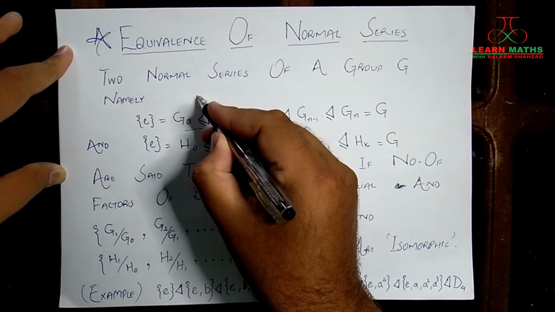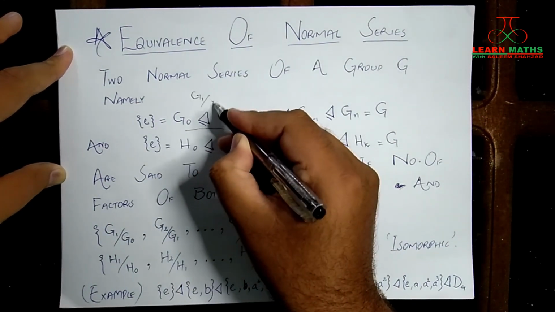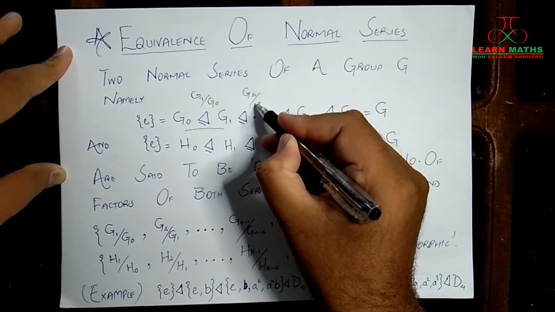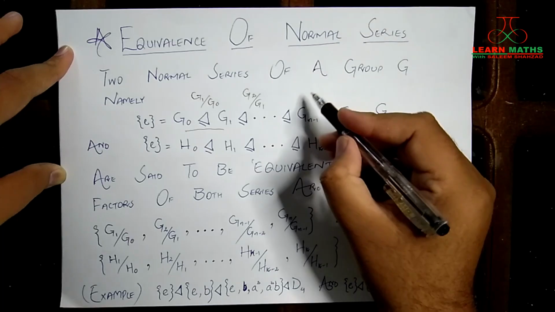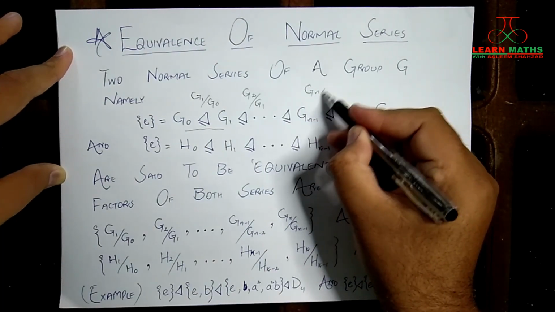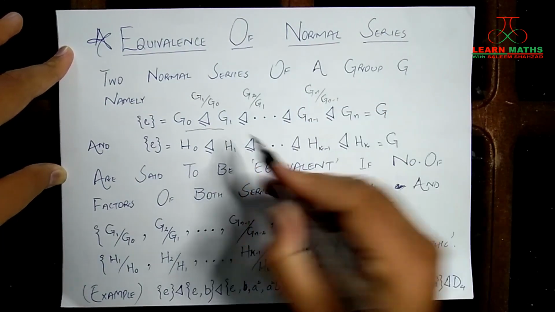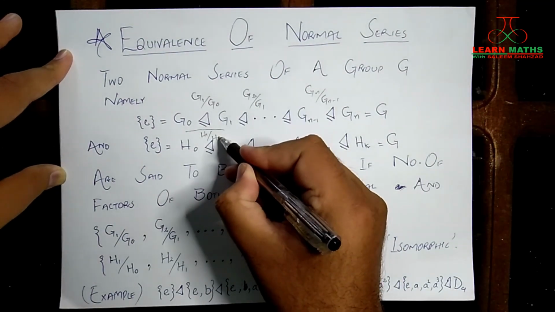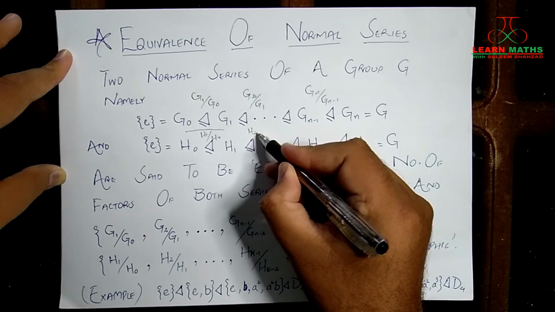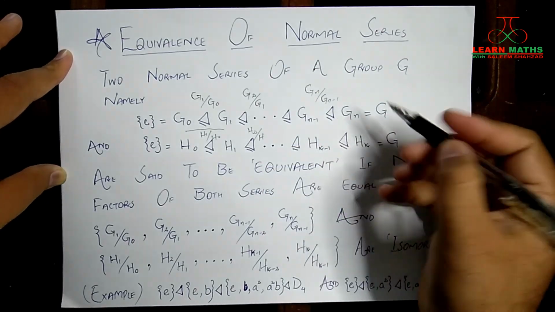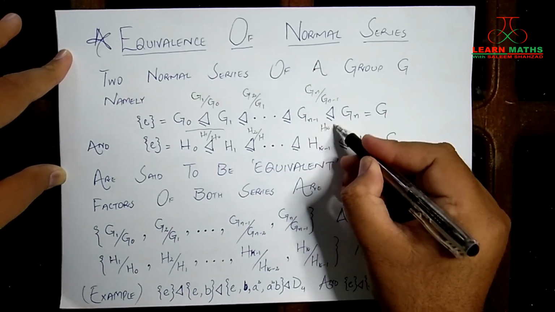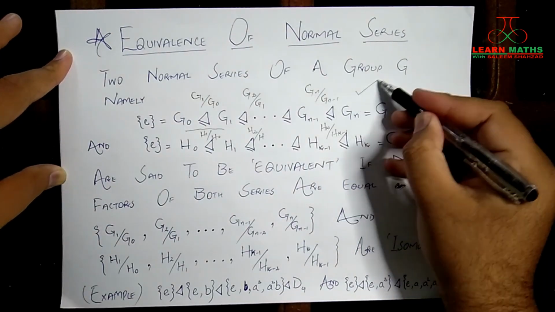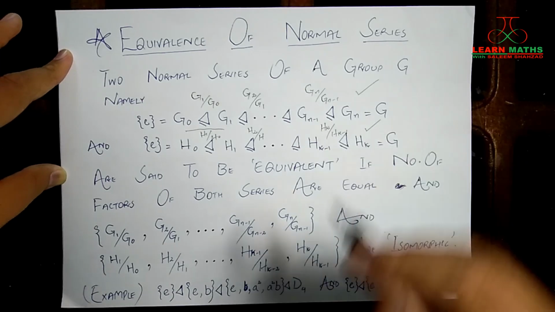The first factor over here will be G1 by G0, then we will have G2 by G1, and so on. Here we have Gn by Gn minus 1. Similarly, in this series we will have factors H1 over H0, then of course H2 over H1, and over here we will have Hk over Hk minus 1. So the number of factors that are being formed here and here should be equal.